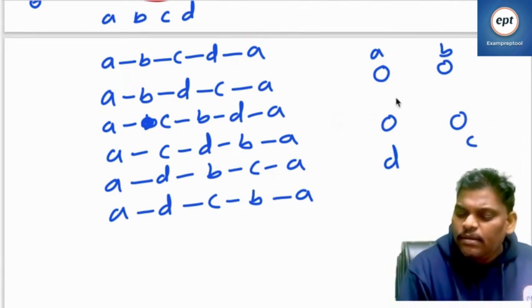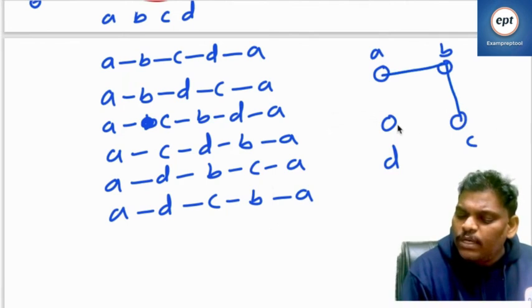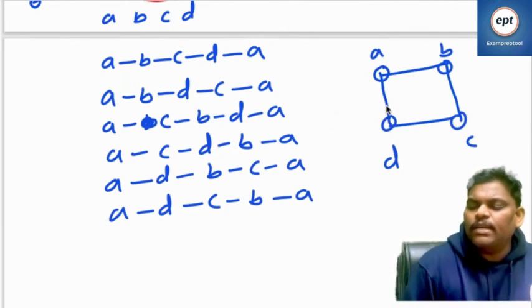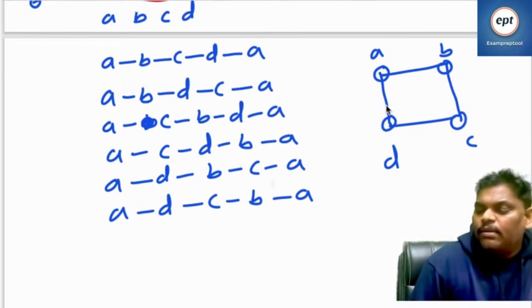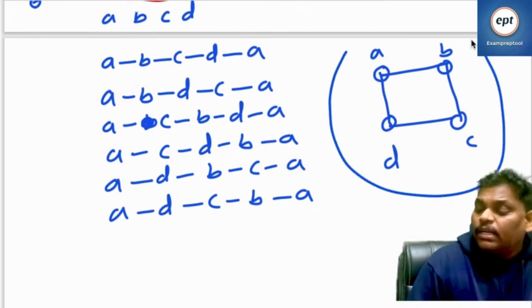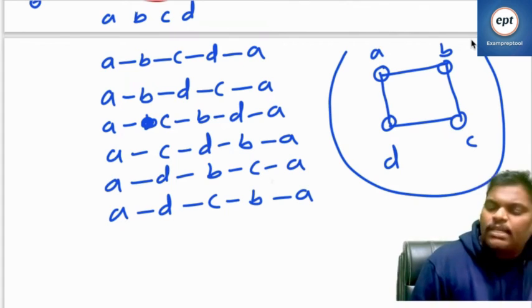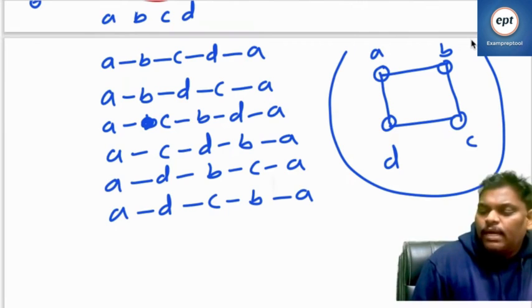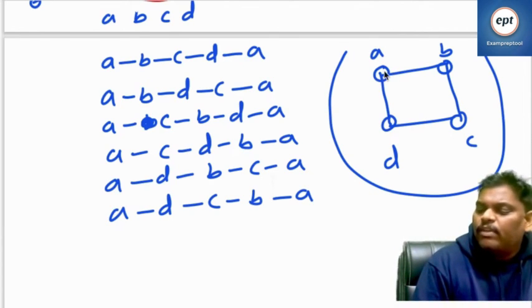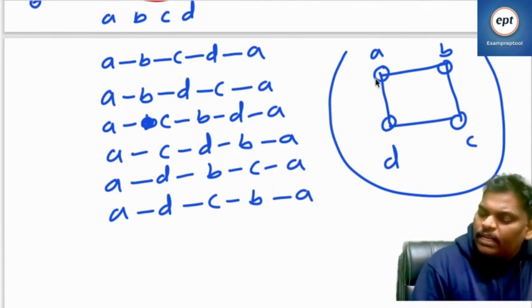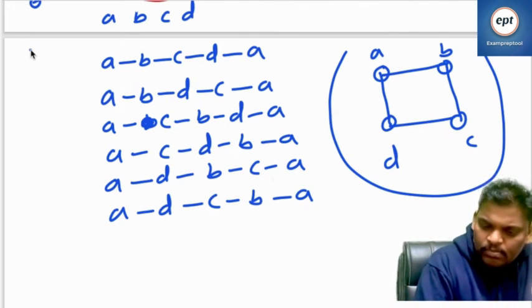A, B, C, D. Remember, from which vertex you start, it doesn't matter. It is one cycle. Whether you start from A or from B, it doesn't matter. Starting A, starting B, starting C, that is one cycle only. So I started with A only, because finally it's one cycle only.